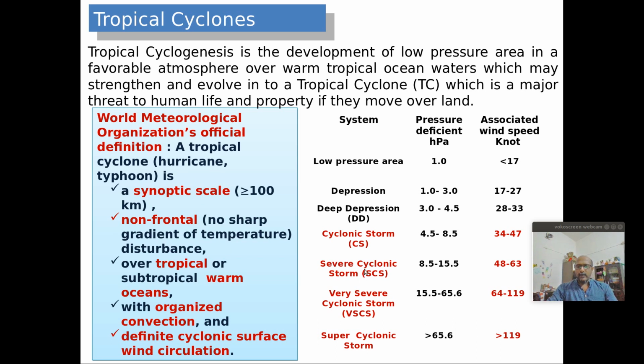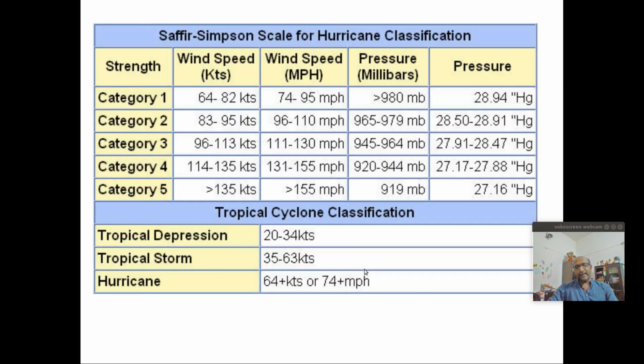Now let us look at other classifications. If you look at the tropical ocean basins, we have mainly three or four main basins where tropical cyclones are very common. That is the Indian Ocean basin, the Pacific Ocean, the Atlantic Ocean, and the North and South Indian Ocean. Everywhere these systems are not classified